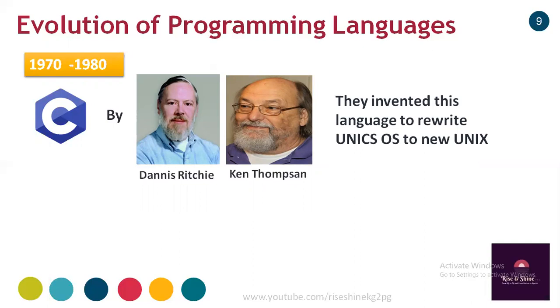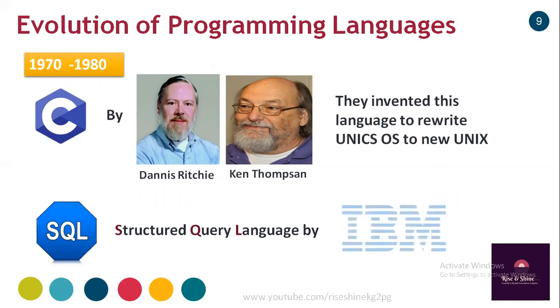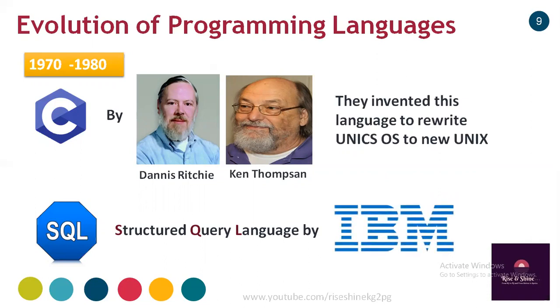So they decided to invent a new language to rewrite this Unix OS, which was in assembly language, and they rewrote the Unix operating system using C programming. The next language in this period to come into the market was Structured Query Language, which is a database language developed by IBM.